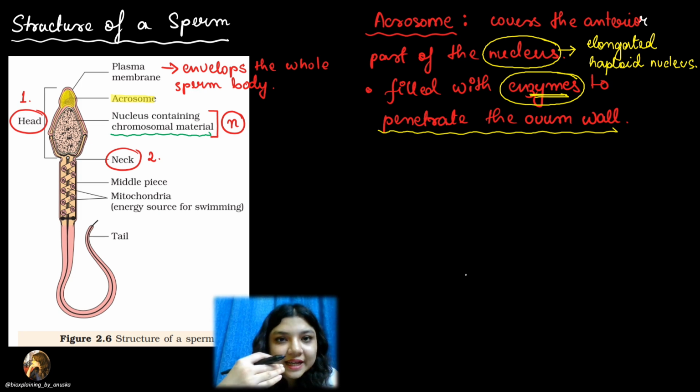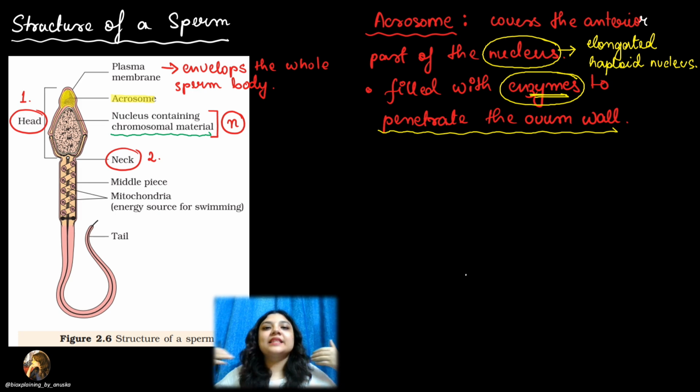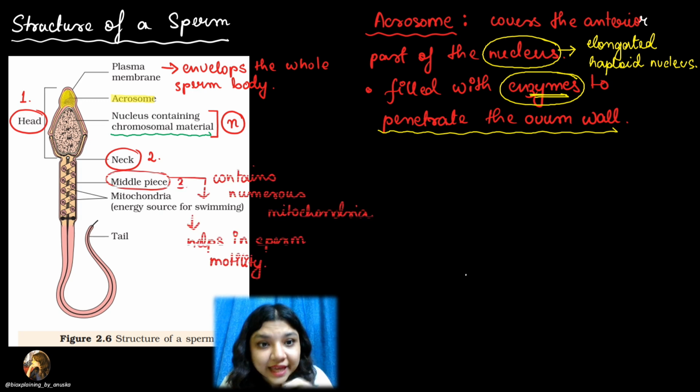So what is the neck? This is just the middle part. The head is there, then the middle piece is there. Just in between, that constriction is the neck. Like in your body, your head is there and then you have the rest of the body. So in between, this constriction is the neck. Similarly here also. Then you have the middle piece.